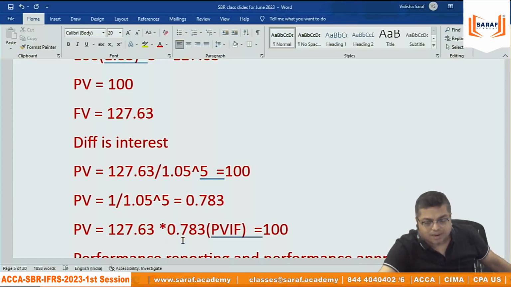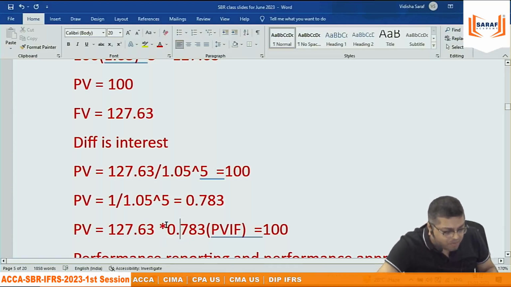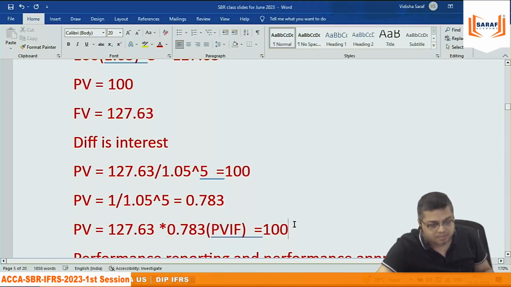So $127 after 5 years, the value today, unitary method. $1 value is this, so $127 value is how much? So by multiplying with this factor, we are getting the present value excluding interest. You will ask why this is required.